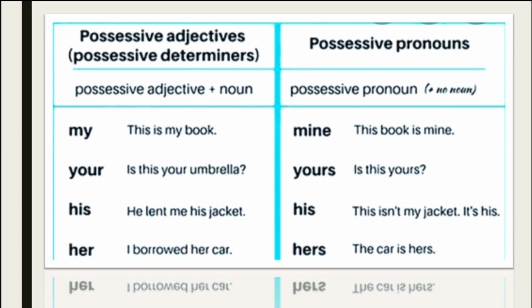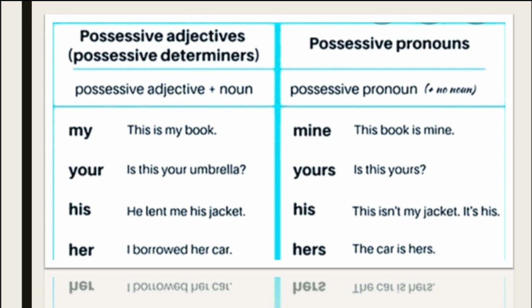The second one, your. Is this your umbrella? When we say your umbrella, your is being followed by a noun, umbrella, or it can be followed by any other noun. Therefore, your is an example of possessive adjective. Children, possessive adjectives are always followed by a noun because if you remember, adjectives are words that describe or define a noun. Whereas when we say yours, is this yours? Yours is an example of possessive pronoun, and already we have discussed that most of the times possessive pronouns end with an S. Here, yours is not being followed by any noun, therefore, yours is an example of possessive pronoun.